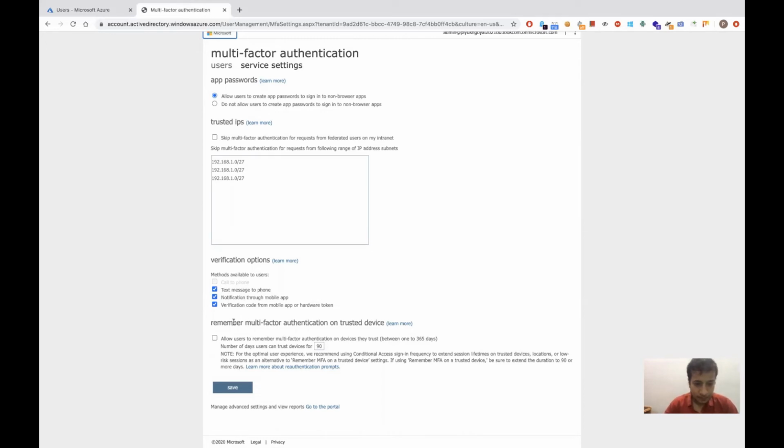And at last, we have remember multi-factor authentication on trusted device. This is for the trusted device. So if I am, suppose, logging in for the first time through my MacBook Pro and I complete MFA, then the next time it won't ask for my MFA. By default, this setting is disabled, and I personally recommend to let this setting be disabled. This is also in the CIS standards, to let this setting be disabled. Many organizations enable it for user convenience, but somehow we are putting the security of the user at stake.